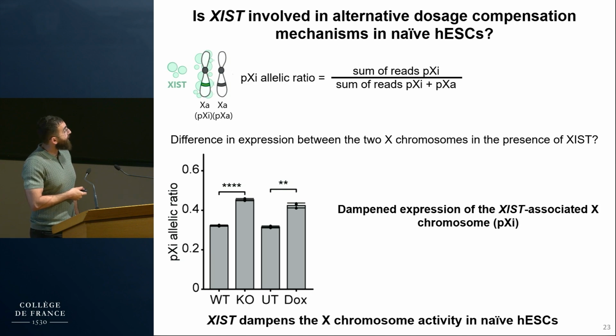So we looked at what happens in the knockout and the DOX-treated cells. And as you can see here, we observed a significant increase in the previous XI allelic ratio to reach approximately 0.5, which now means that both X chromosomes are equally expressed in the absence of XIST. And so based on that, we concluded that XIST dampens the X chromosome activity in naive human embryonic stem cells.